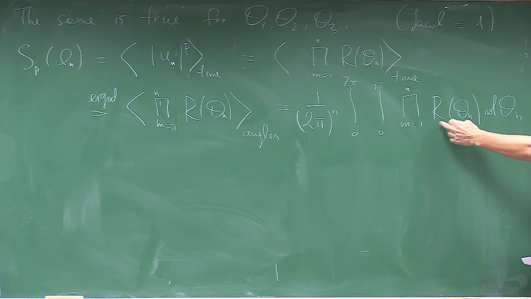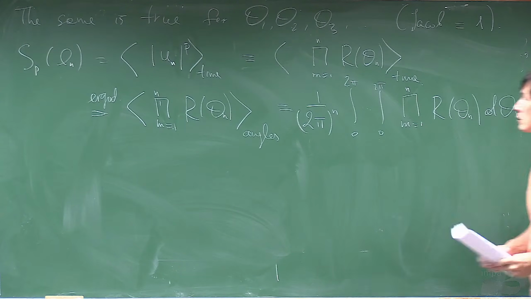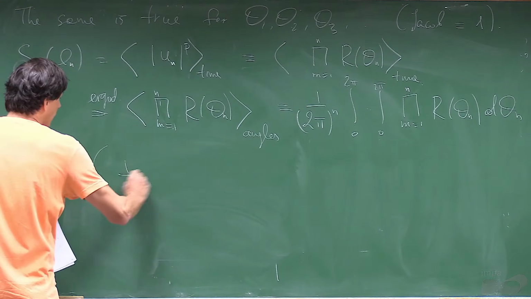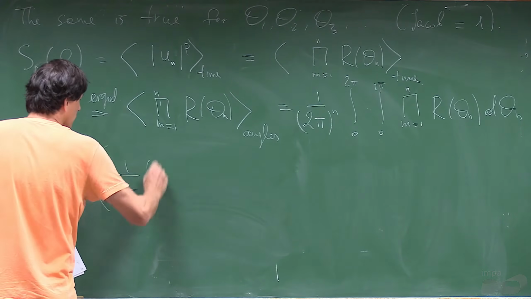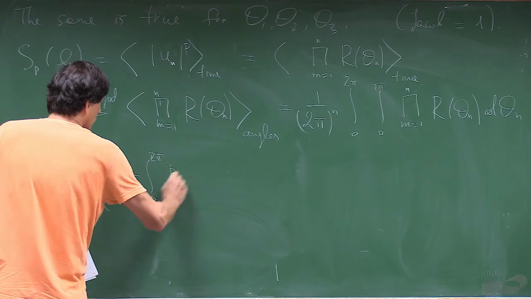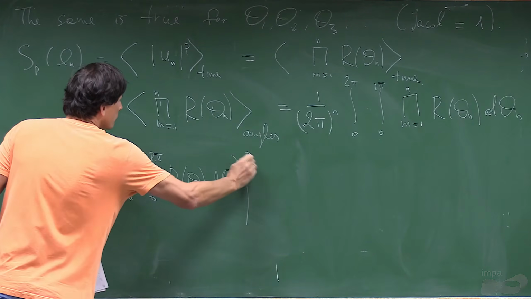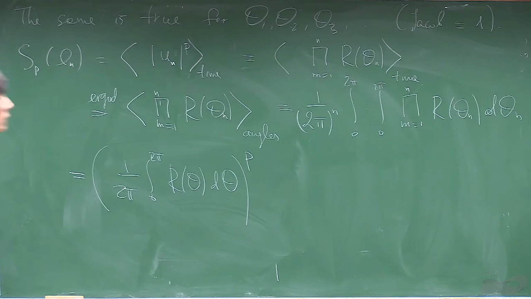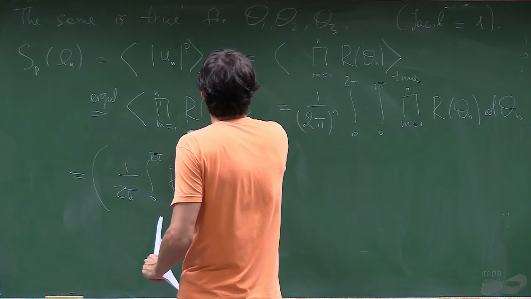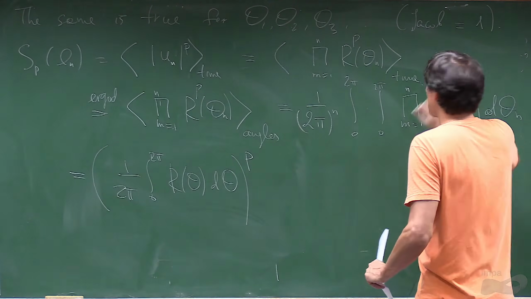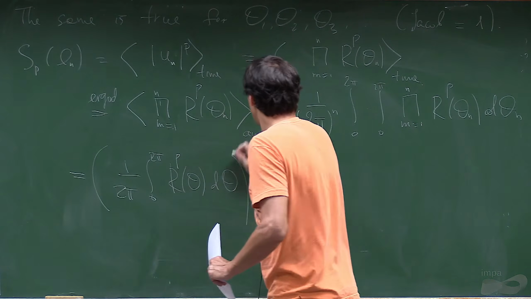But this is a product, so it decouples. So this is just one average. We forgot the power p, no? So it should be p here, p here, p here, and here it's n.